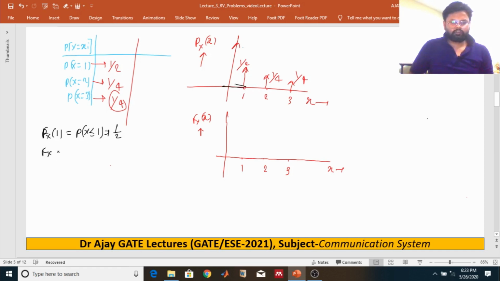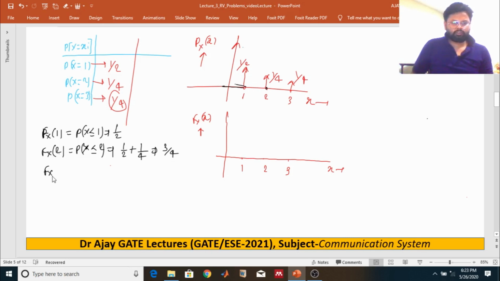What is the probability of x is equal to 2? Sorry, what is the cumulative distribution function at x is equal to 2? It is nothing but probability of x less or equal to 2. That means we have to add those values, 1 by 2 plus 1 by 4. It will be 3 by 4.